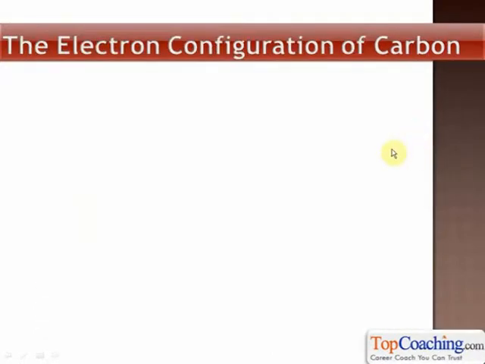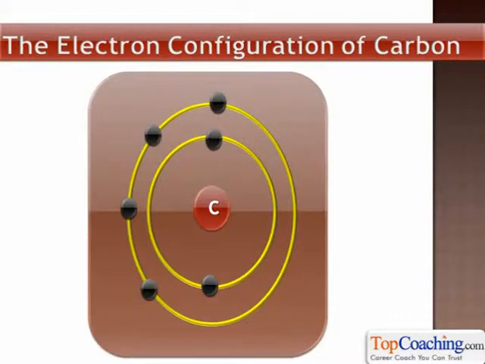Now, before we learn about how carbon forms bonds, we need to understand the electron configuration of carbon. How many electrons does carbon have in its valence shell? How many does it need to gain or lose? This is the electron configuration of carbon. As you may already know, the atomic number of carbon is 6. So it has 6 protons and 6 electrons. We know that the innermost shell, the first shell of an atom, can hold only 2 electrons. So therefore, 2 out of the 6 electrons are present in the first shell. The second shell has the remaining 4 electrons because carbon has 2 plus 4, 6 electrons.